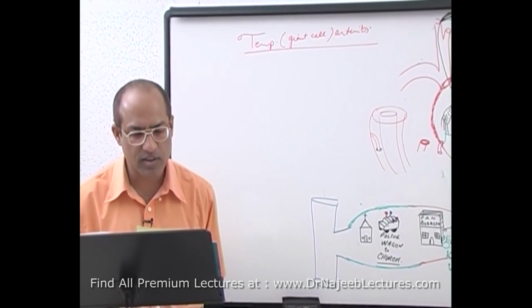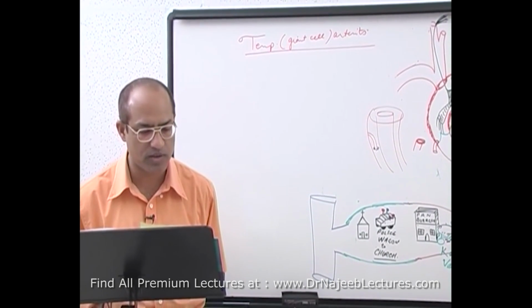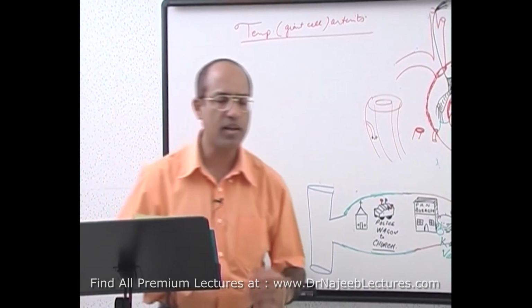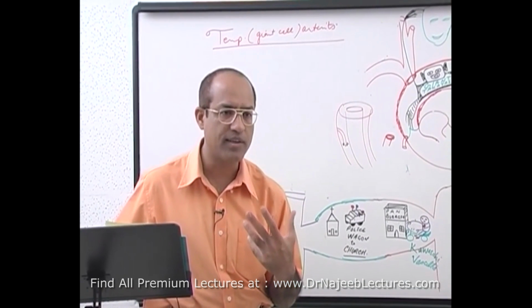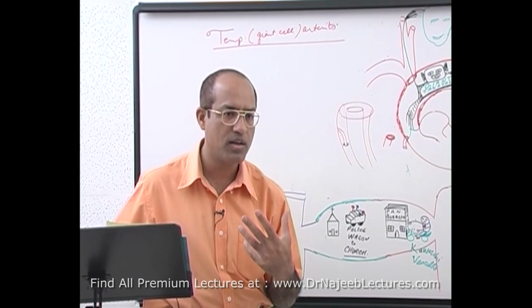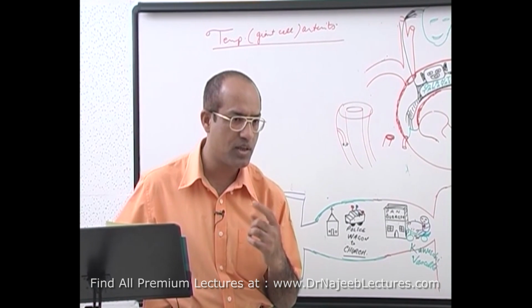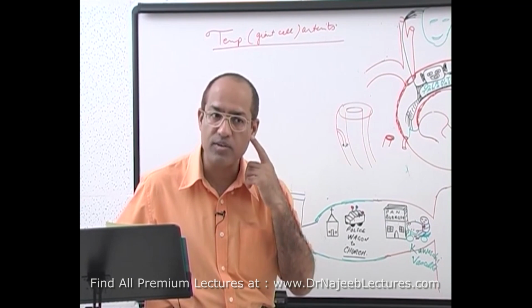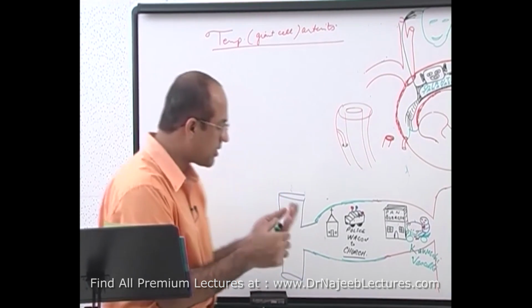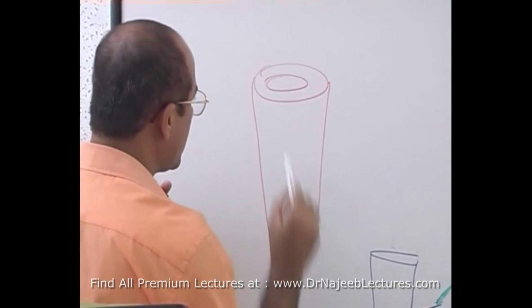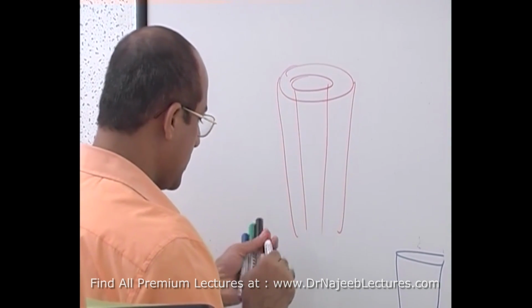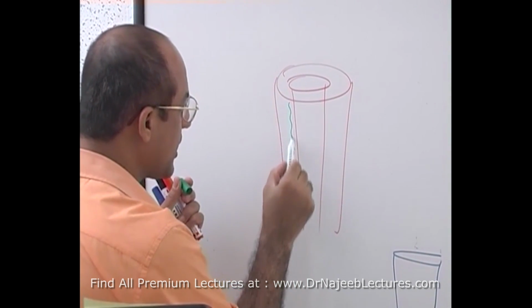In giant cell arteritis, the pathology is typically a granulomatous inflammation in the media of the temporal artery, right? Let me draw this, suppose this is a temporal artery, and here is the internal elastic lamina.